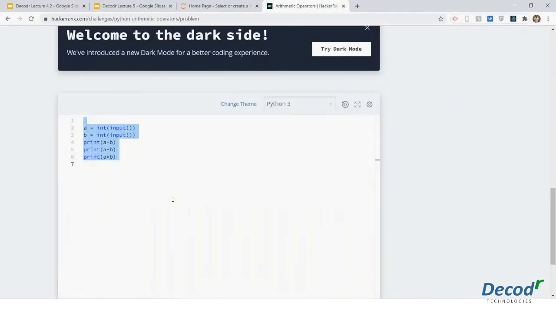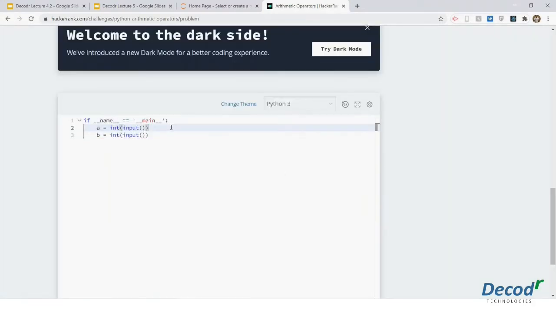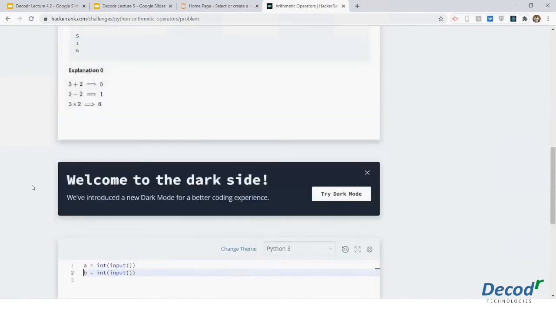And then suppose I revert back the changes. So this is the screen that you would also be getting. What is this if __name__ is equal to __main__? You can write your code over here, but if it is confusing, just remove this. No need to put this. It is not required. So A and B. The default thing is given.